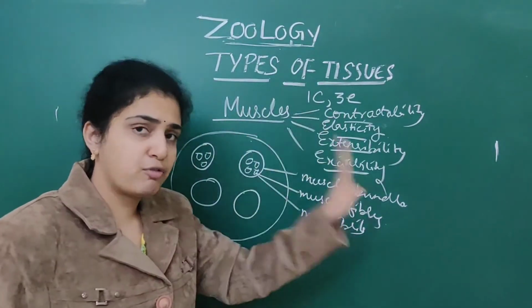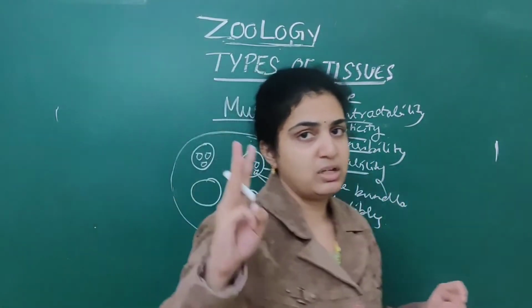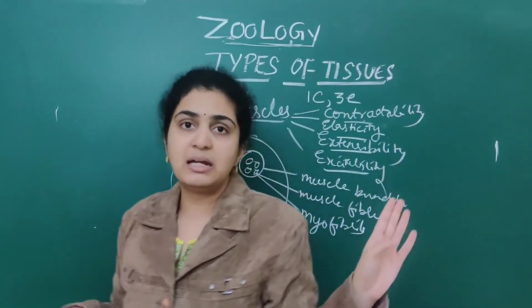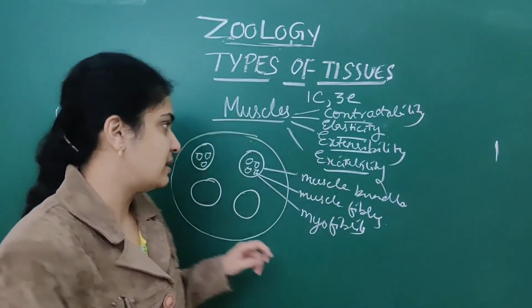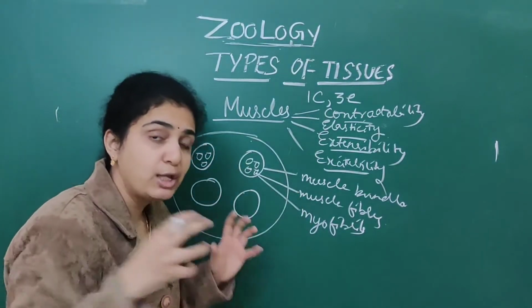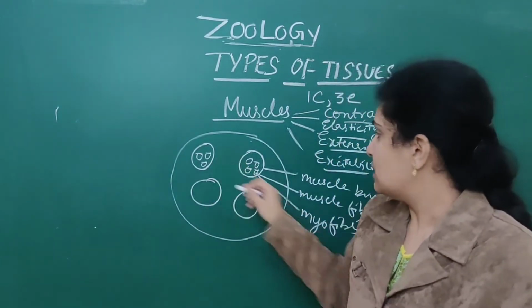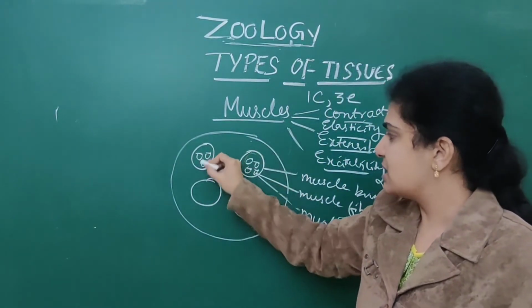See, muscles exhibit 4 properties: contractibility and the 3 E's, excitability, extensibility, and elasticity. In the microscopic examination of a skeletal muscle, there are numerous muscle bundles.